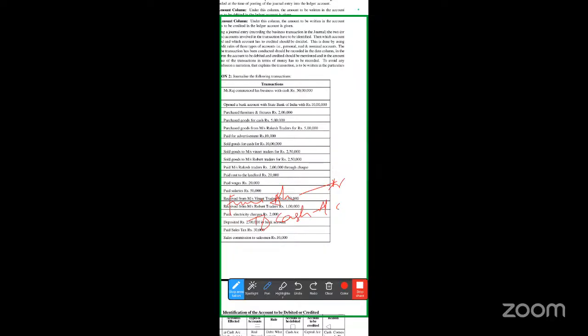Next, look at the next one. Purchased goods for cash. What are you doing? Goods are for the business. Furniture is not for the business; it will be there forever. Our work is selling the goods, so we are purchasing again. Purchasing means goods are coming into the business. It's again a real account. Debit what comes in. Goods are coming into the business because of purchases, so purchases account debit.